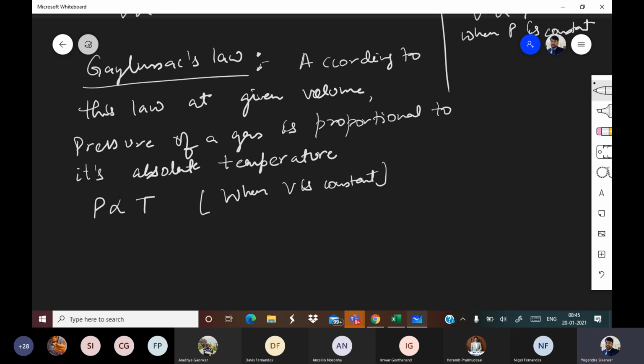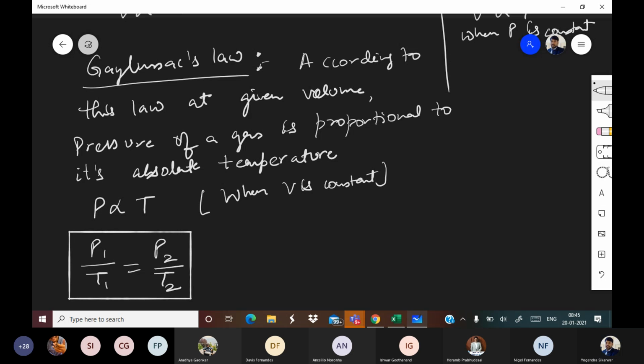That is also easily derived using the ideal gas equation. Okay. So from here P1 upon T1 is equal to P2 upon T2, where P1, P2, T1, T2 are pressures and temperatures respectively.